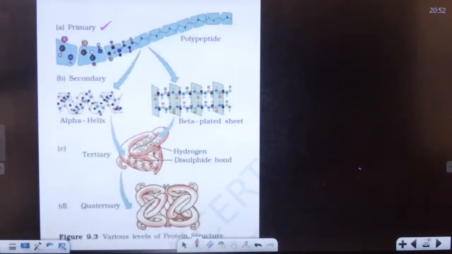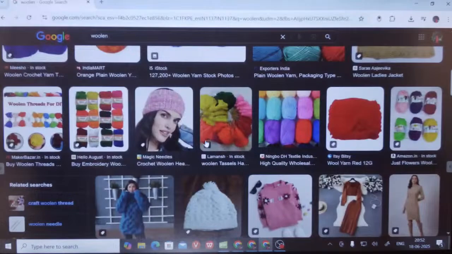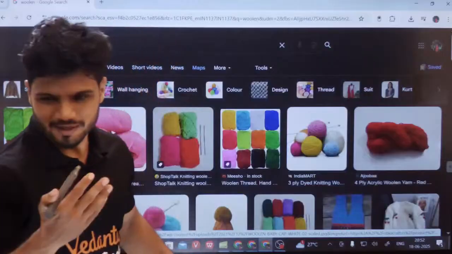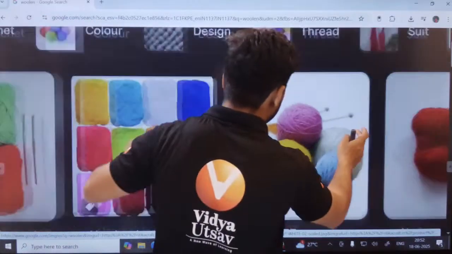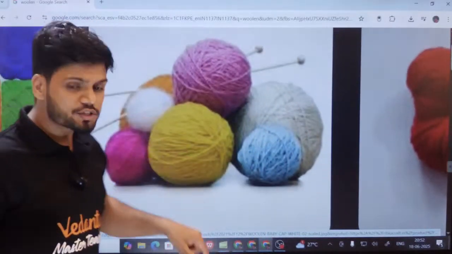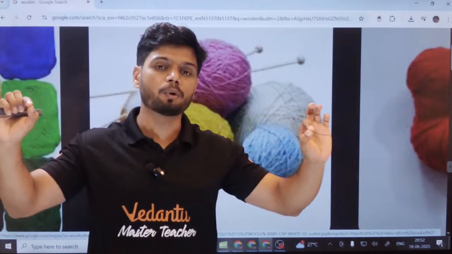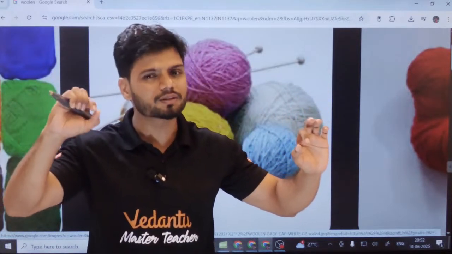Let me just show you. Students, these are called woolen. In winter you wear a sweater. Now students, if you see the woolen here, each strand is made up of small fibers or threads.